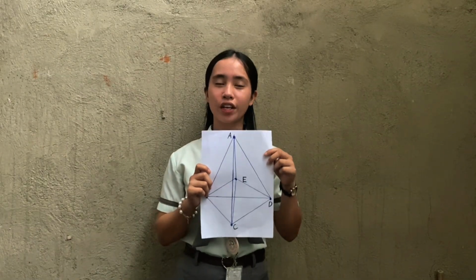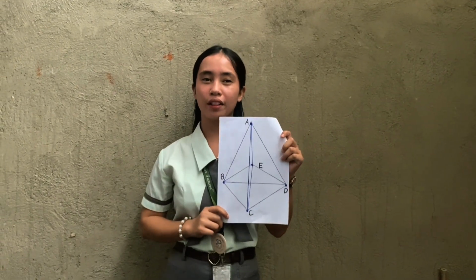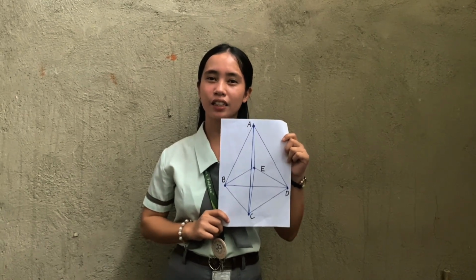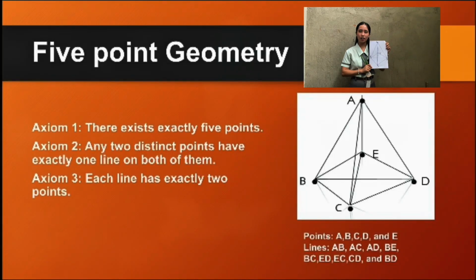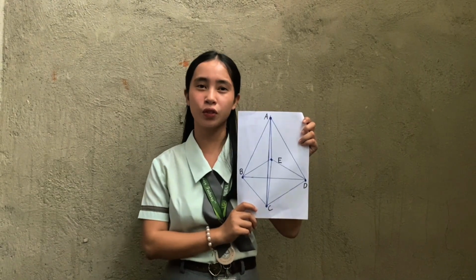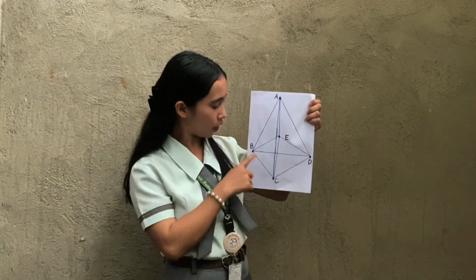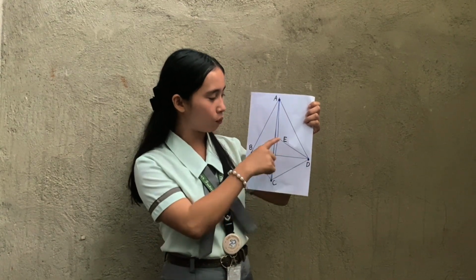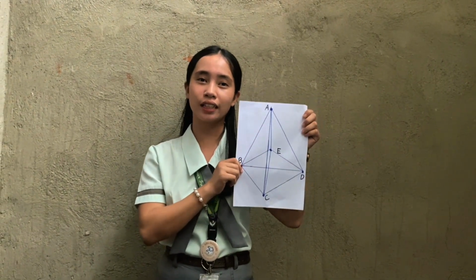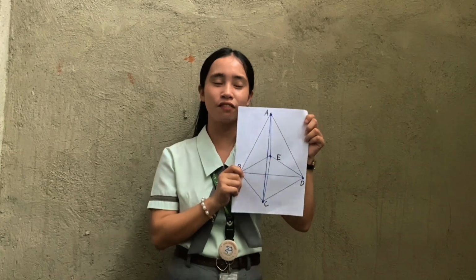Okay, the 5-point geometry. The 5-point geometry has 3 axioms. The first axiom is there exist exactly 5 points. So let us count if it is true that there are 5 points: point A, point B, point C, point D, and point E. So it is true that axiom 1 has exactly 5 points.